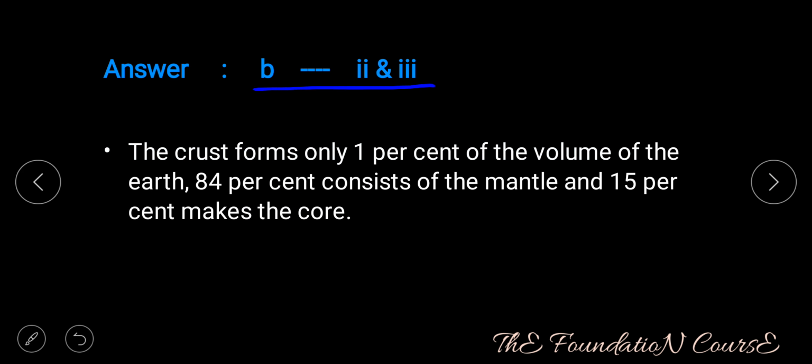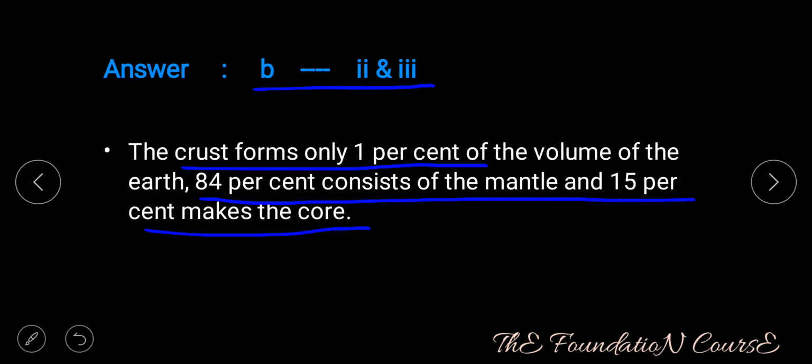Answer is option B, that is 2 and 3. The crust forms only 1% of the volume of the earth. 84% consists of the mantle and 15% makes the core.